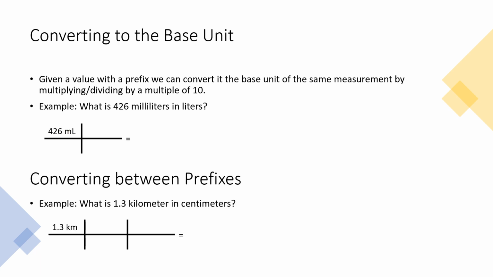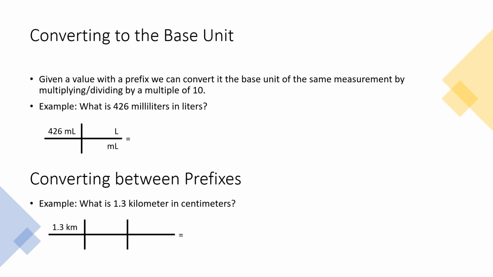All right, we're going to do 2 more examples. So we're going to be given a value with a prefix and convert to our base unit in this first one. And again, we can do it by multiplying or dividing by a multiple of 10. So it's the same process. We're going to start with our given. So what is 426 milliliters in liters? So our given there is 426 milliliters. We're going to put that in the top left corner. We want to get to liters. So first we're going to copy down the unit, ml, milliliters, to the bottom because we want it to cancel. We're going to put liters on the top because it's what we want.